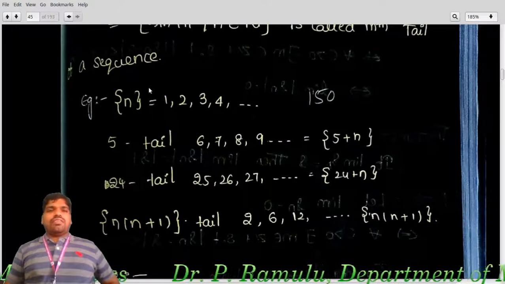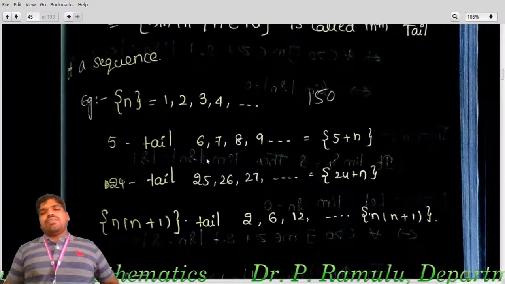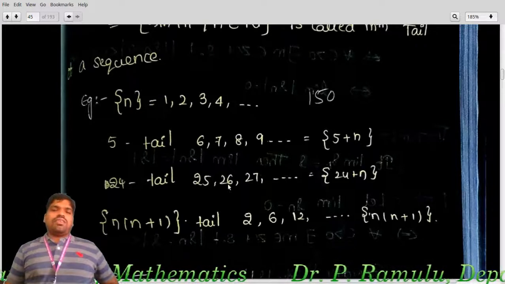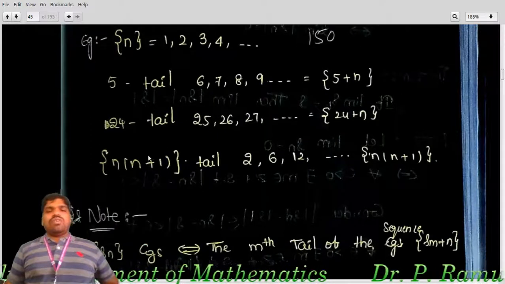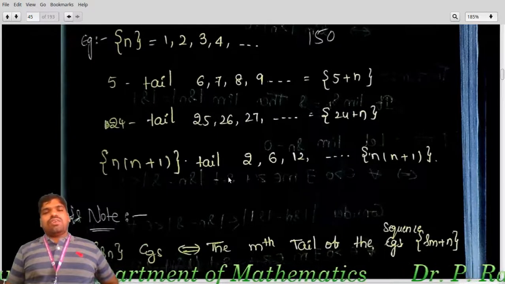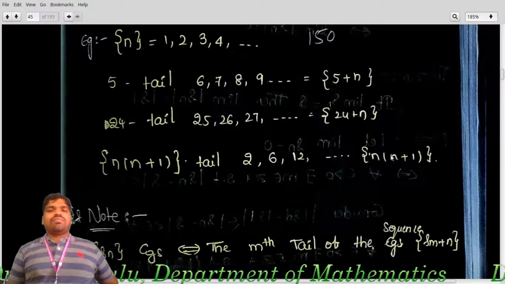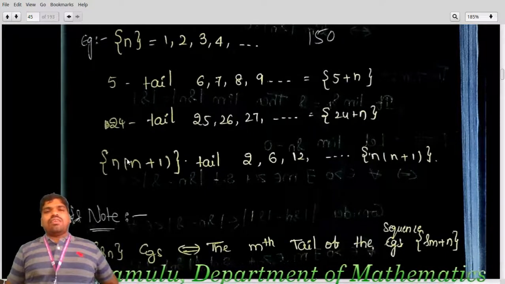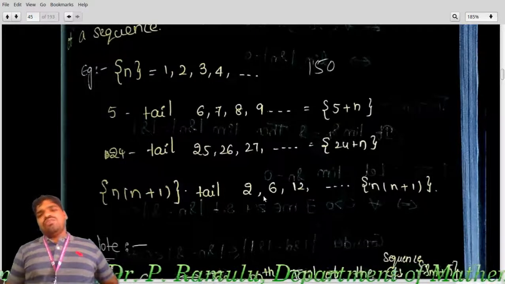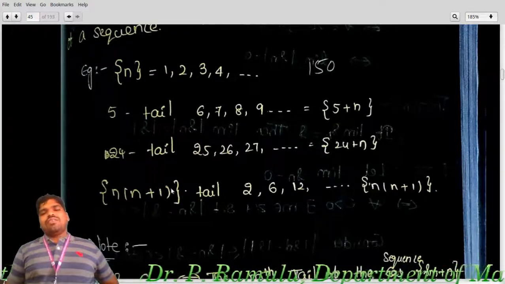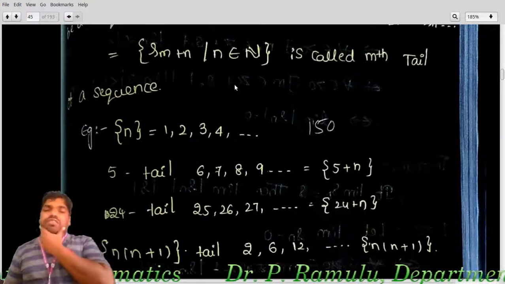Here I am writing Sn equal to n, that is 1, 2, 3, 4, 5. Fifth tail is nothing but 6, 7, 8, 9, that is equal to 5 plus n. 24th tail is nothing but 25, 26, 27, that is 24 plus n. For n into n plus 1, the first tail is equal to 2, 6, 12, that is equal to n into n plus 1. You can take that, first tail here 2, 6. You can put values here, we'll get that thing. That means after that term, we can write on one side, that is called the tail of the sequence.